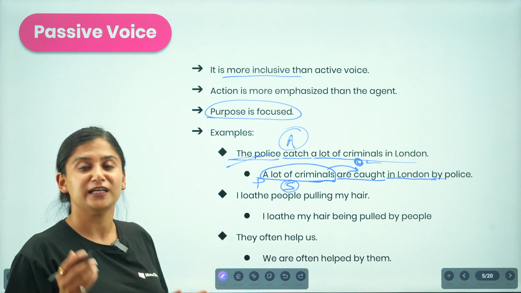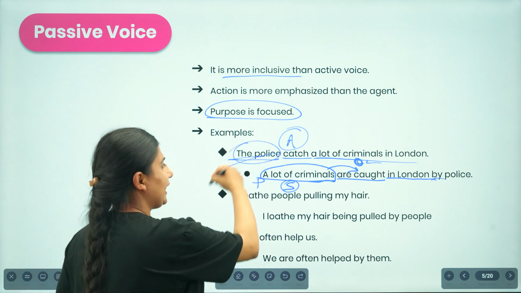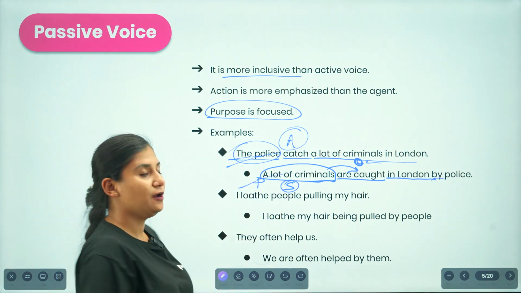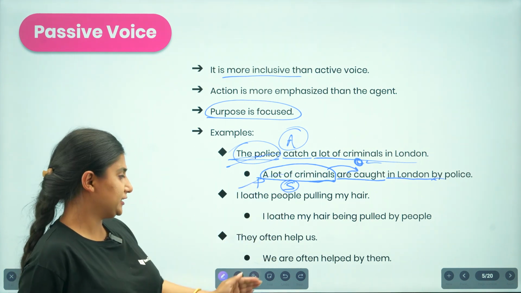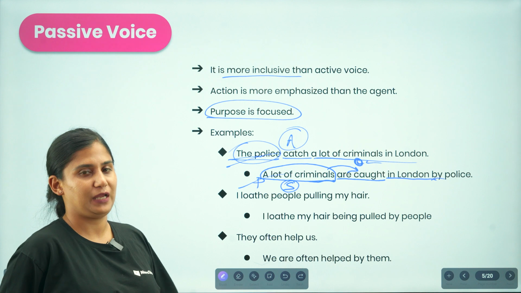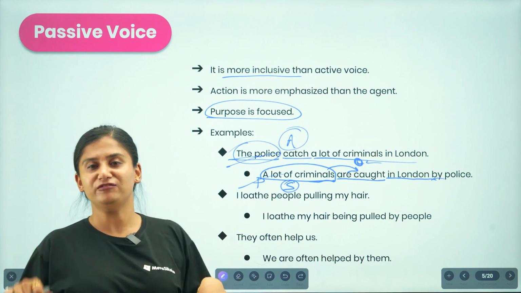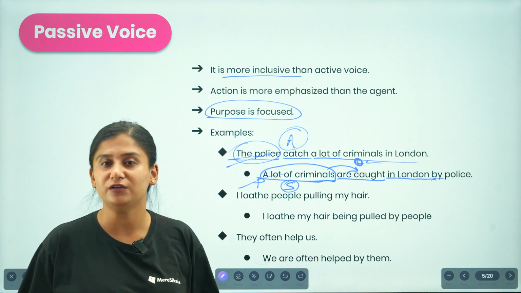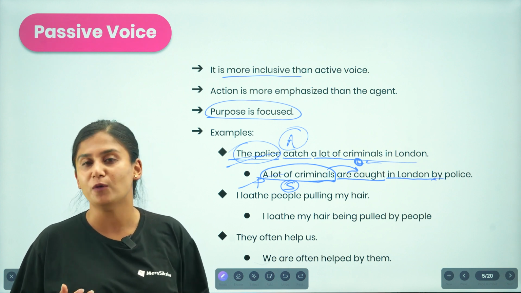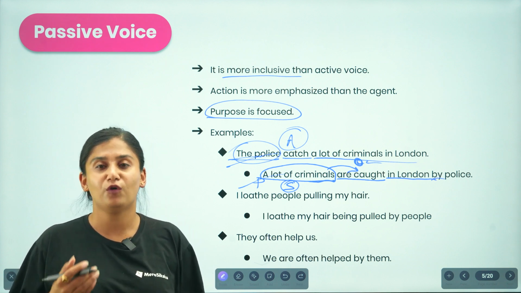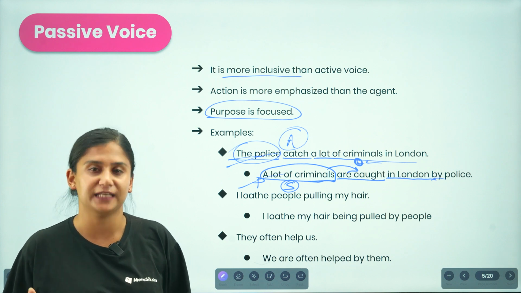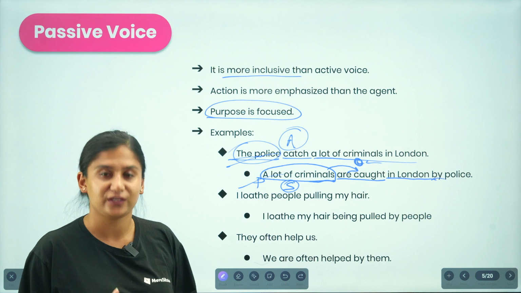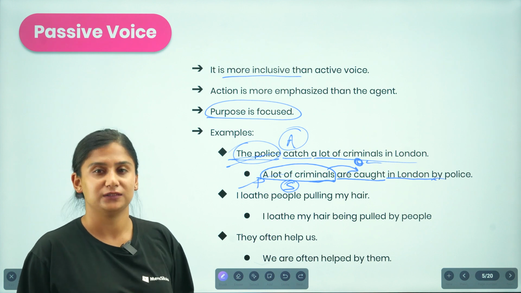The performance that is performed by the police in active voice is being received here when we change into a passive voice. Other sentences also go in that particular way. In a simple way, in a passive voice, purpose is much more focused and we focus on the action that is performed by the agent. Rather than focusing on the performance of the agent, we focus on the recipient who receives the action.